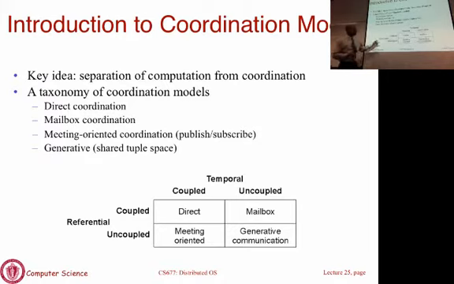Here is another example called the mailbox method of coordination, which is uncoupled in time but coupled in space. Email is an example where the sender and the receiver can communicate without being present at the same point in time. I can send an email to someone. They can read it at a later time. They don't have to read it when I'm sending it. Communication is decoupled in time; when the message gets read is not when it was sent.